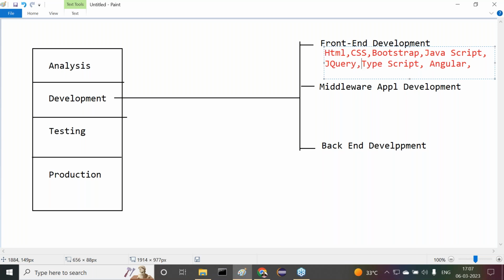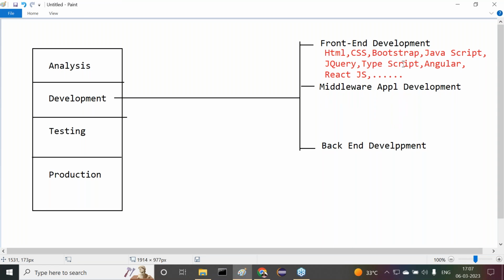Then TypeScript, then Angular, and after this we are able to use React.js. So these are the technologies or frameworks we use for front-end development. Come again, the various technologies and tools: HTML, CSS, Bootstrap, JavaScript, jQuery, TypeScript, Angular, React.js, and so on.